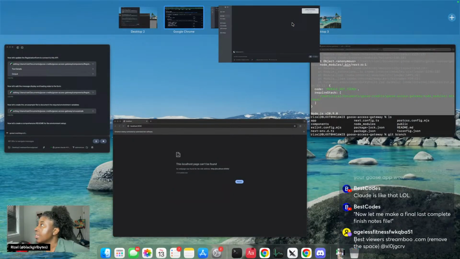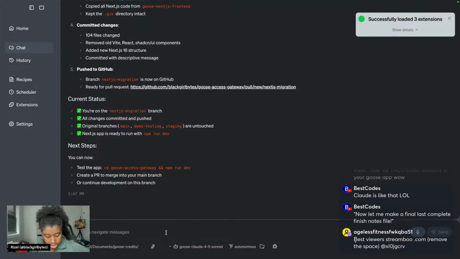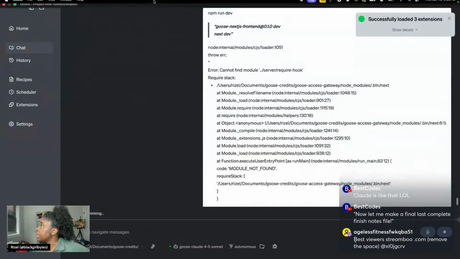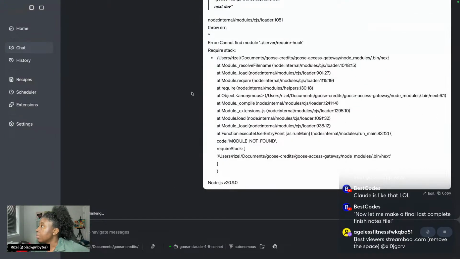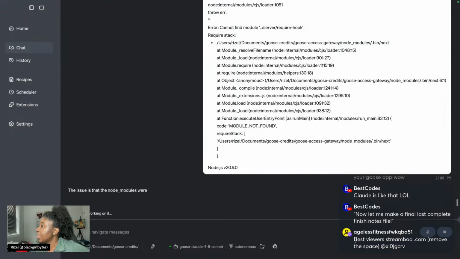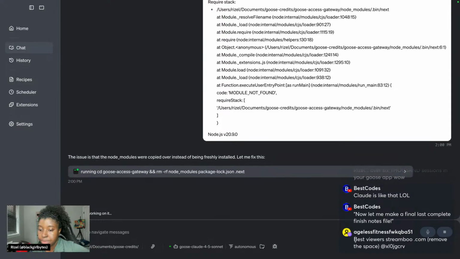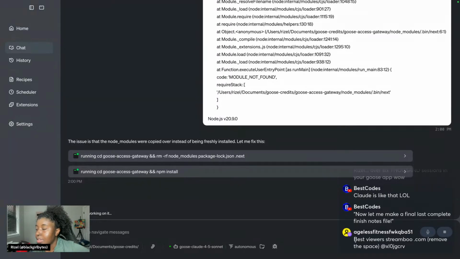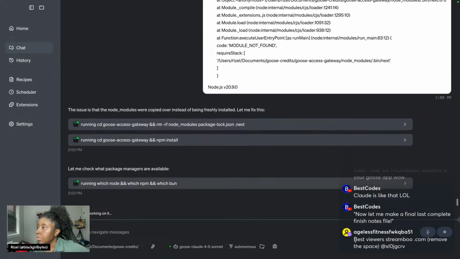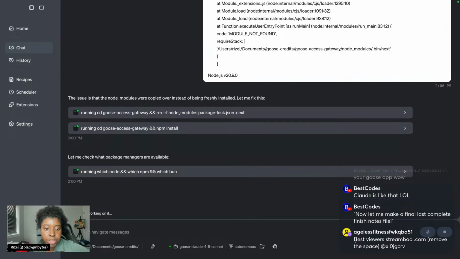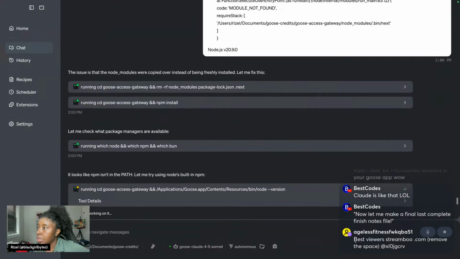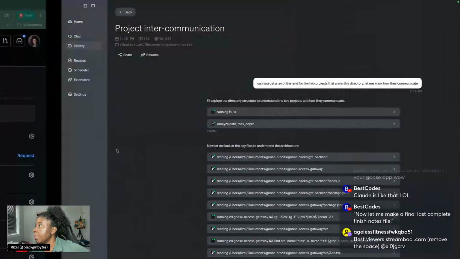So you guys have seen me do a little bit. Let's just run this really quick and then I will leave. This is really pure vibe coding. I barely read this. They were copied over instead of being freshly installed. That makes sense. And once it does that, I'll leave for real. Okay. Let's see what package managers. Cool. Goose should be able to figure that out.